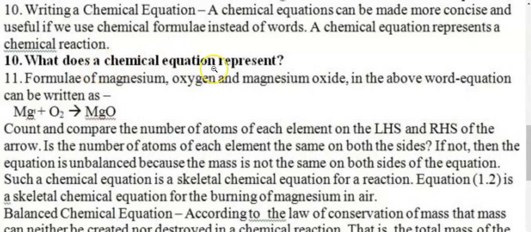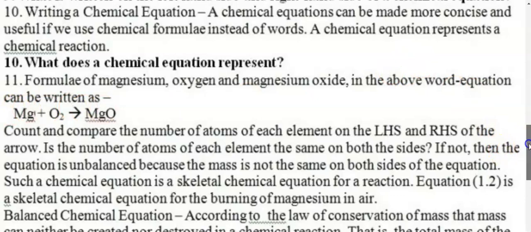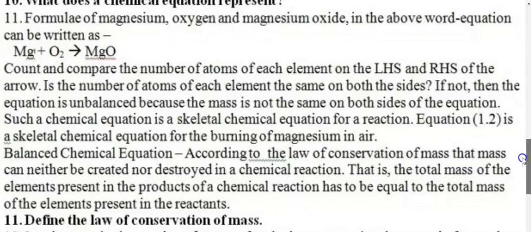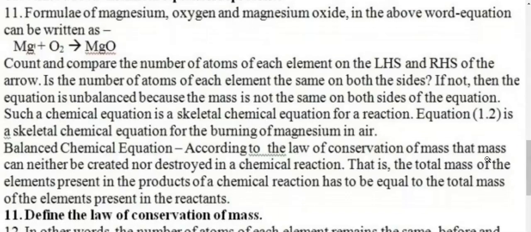So what does a chemical equation represent? It shows a chemical reaction. We move with an example here, 11th point. Formulae of magnesium, oxygen and magnesium oxide in the above word equation can be written as Mg plus O2 giving you MgO. So the left side is the reactants, and here are the products.